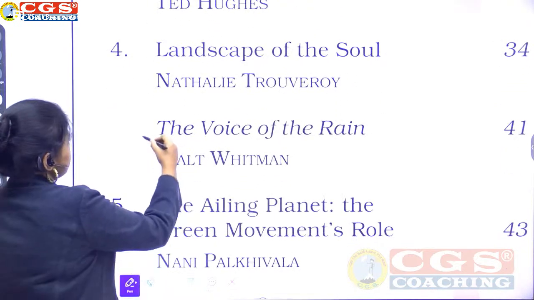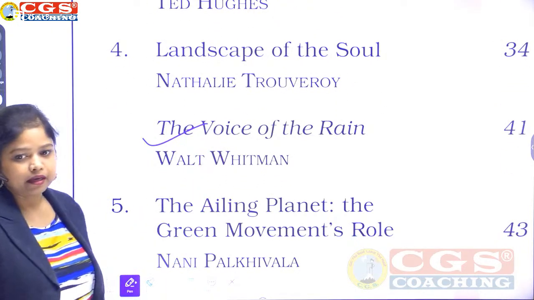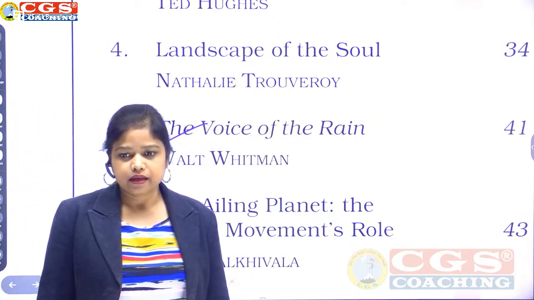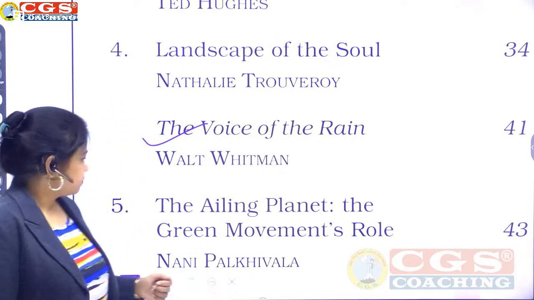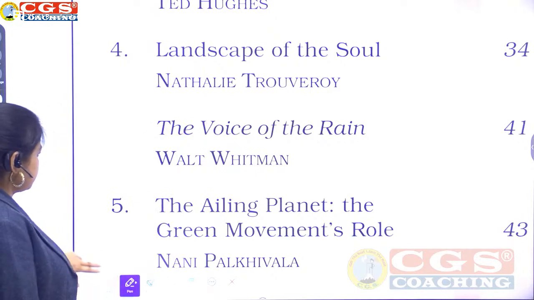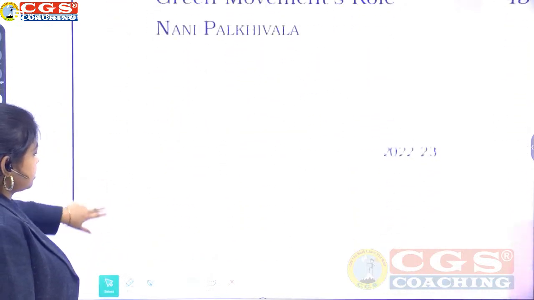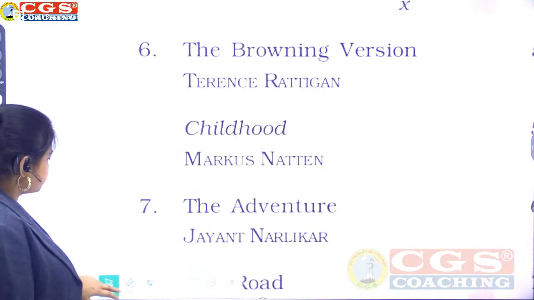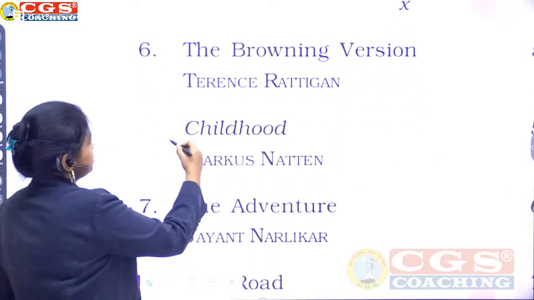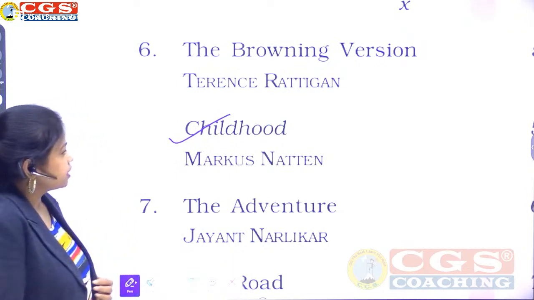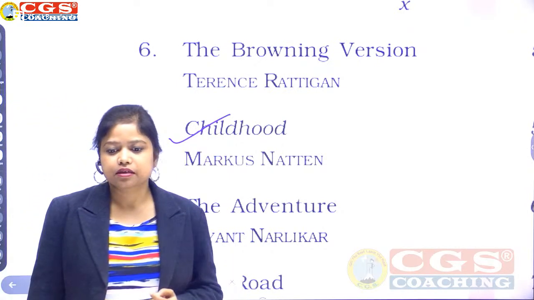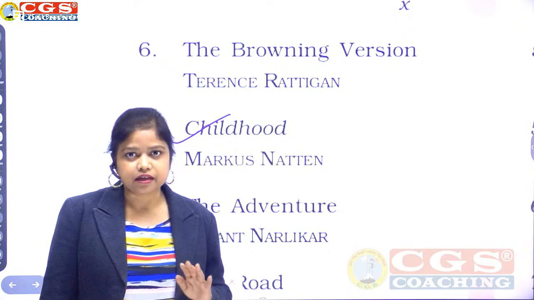Please focus on The Voice of the Rain by Walt Whitman. Next one, The Alien Planet. After that, chapter number 6, the Browning version, and please focus on the poem Childhood by Marcus. Very important poem considering our exam.